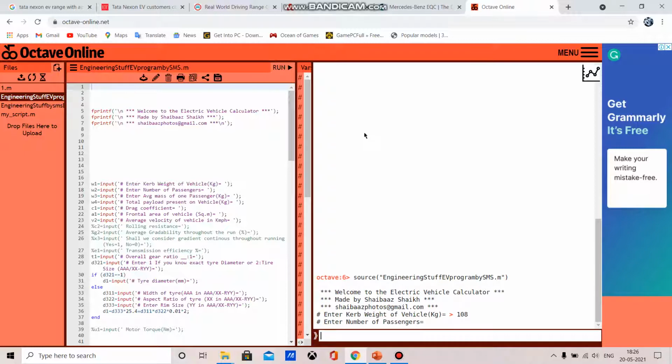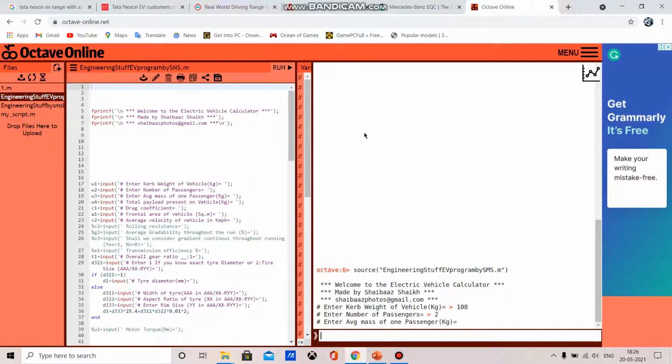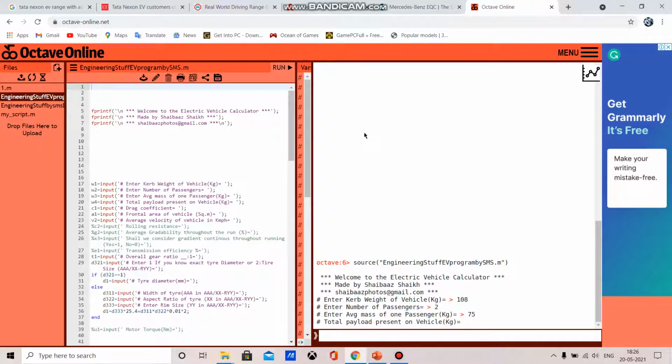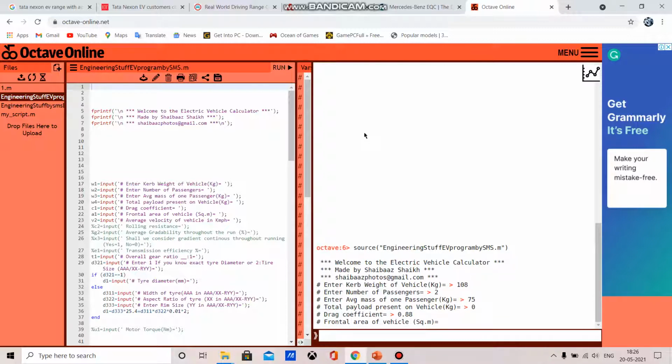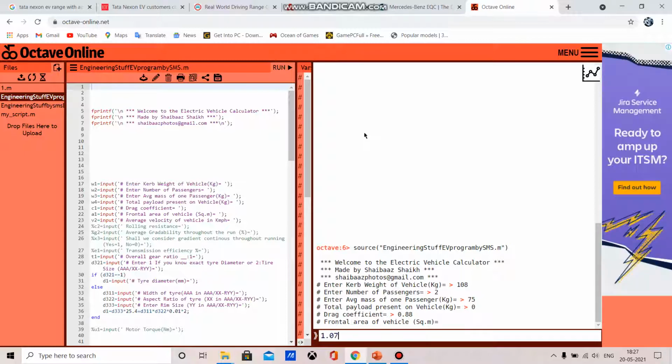Curb weight is 108. Now the number of passengers is 2. Average mass is 75. Now the total load present on the vehicle is 0 payload. Drag coefficient for a two-wheeler is around 0.88. The frontal area is 1.071.